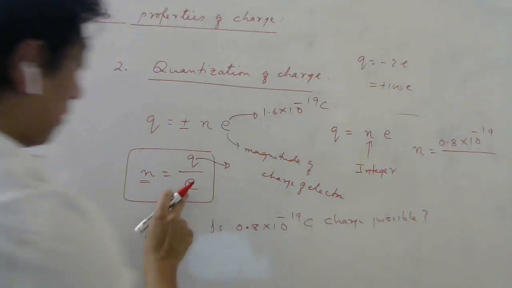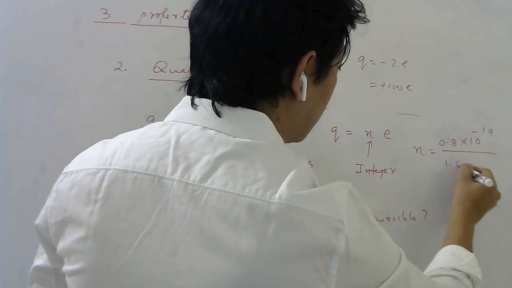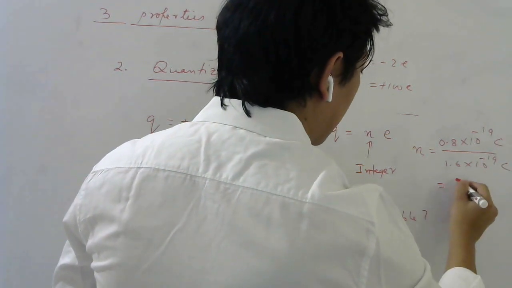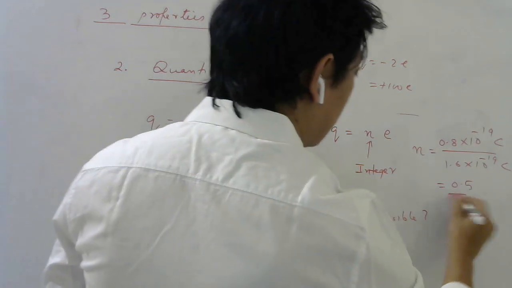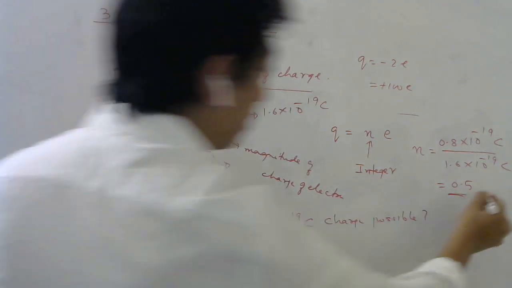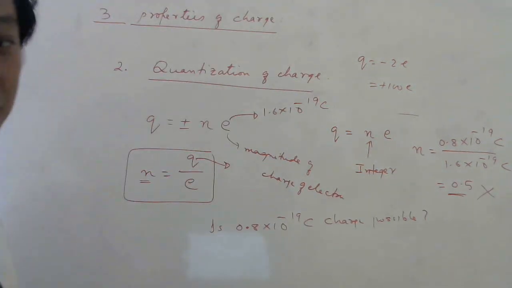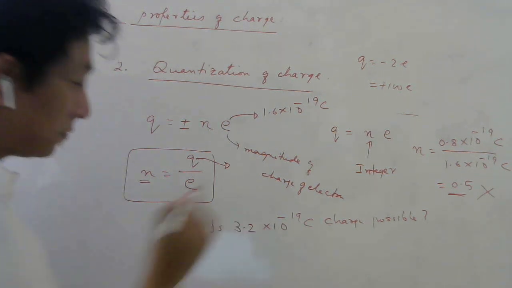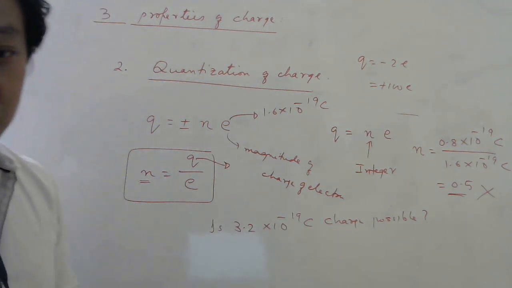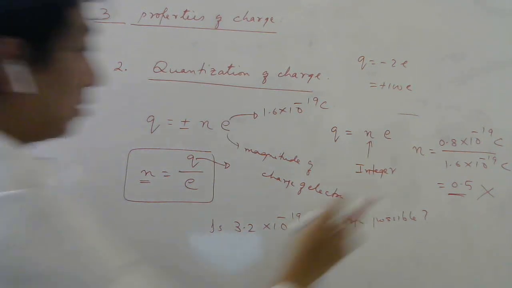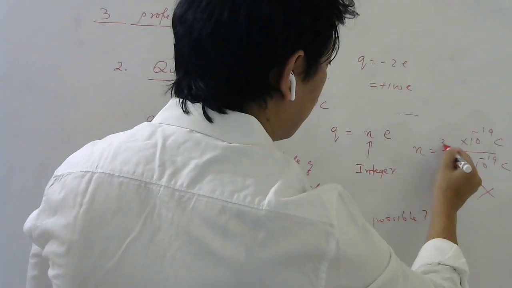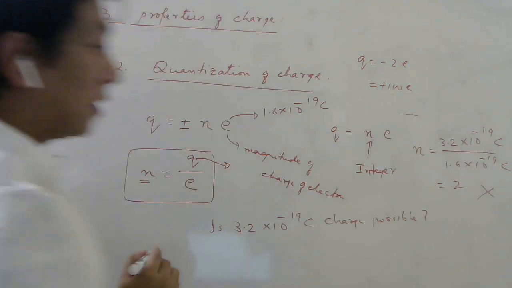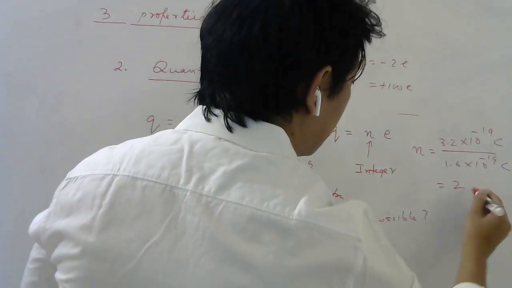What is the charge of electron in magnitude? 1.6 into 10 power minus 19 coulomb. What will you get? 0.5. Is 0.5 an integer? No, it's not an integer. So this charge is not possible. But instead of this, if I write 3.2, is this charge possible or not possible? It is possible, because now I will get 2, and 2 is an integer, so that charge is possible.